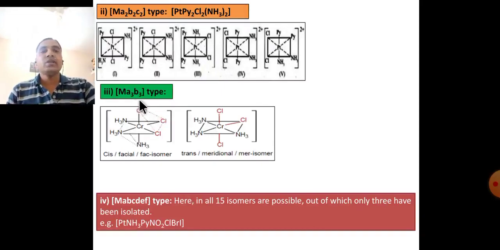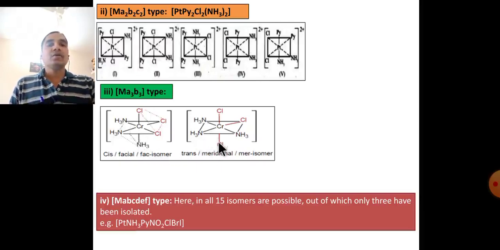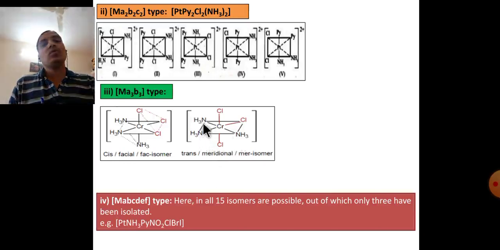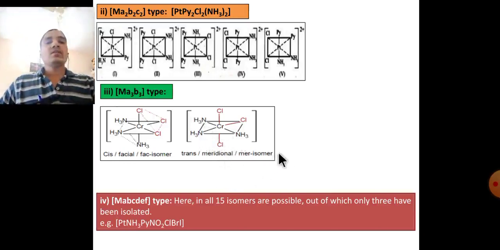Next type is Ma3b3 type. Example of facial and meridional. This angle 1 2 3 shows the facial isomer. Also 4 5 6 shows the facial isomer, but the meridional or trans isomer shows this triangle 1 2 6 and 3 4 5, the trans or meridional isomer.